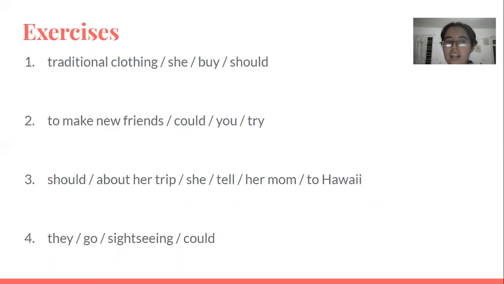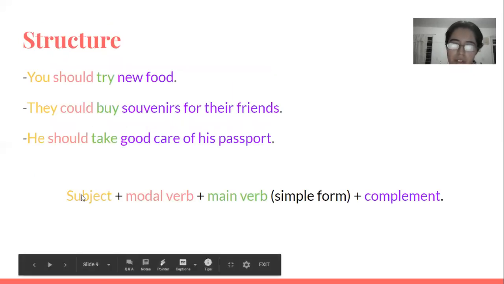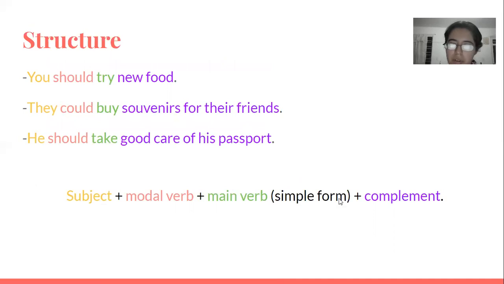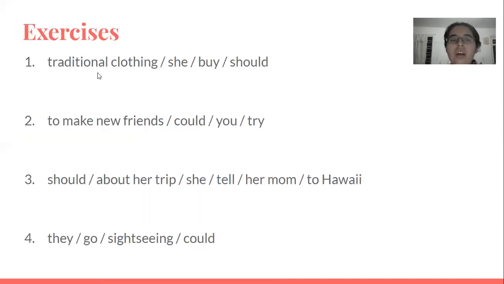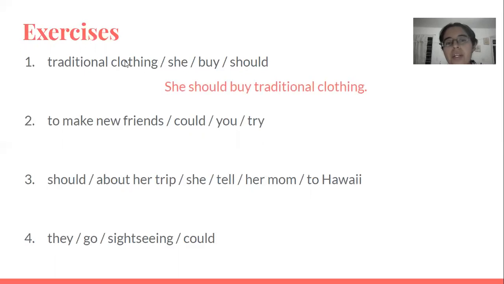Okay, so let's check each of the statements. The first one says, traditional clothing she buy should. If we remember, we have to start with the subject, then the modal verb, then the main verb, then the complement. So which one would be the subject? Well, the subject here would be she. Then the modal verb would be should, main verb buy, and complement traditional clothing. So it would be, she should buy traditional clothing.